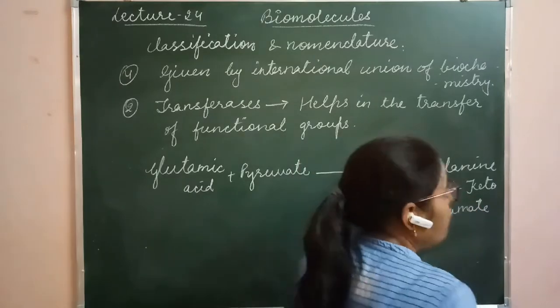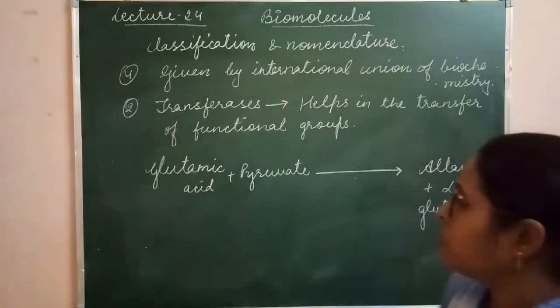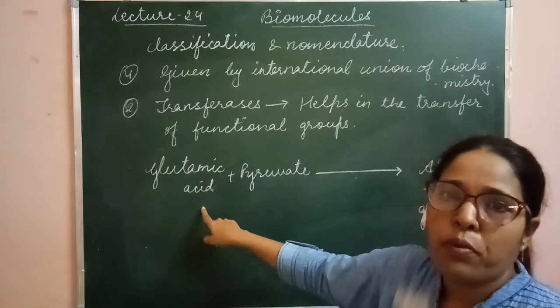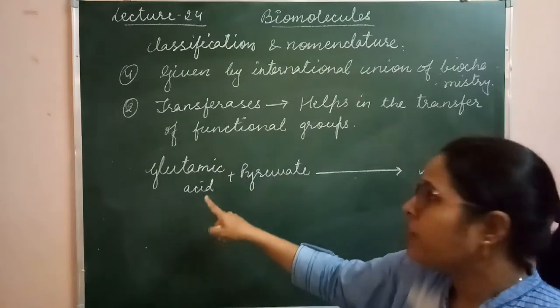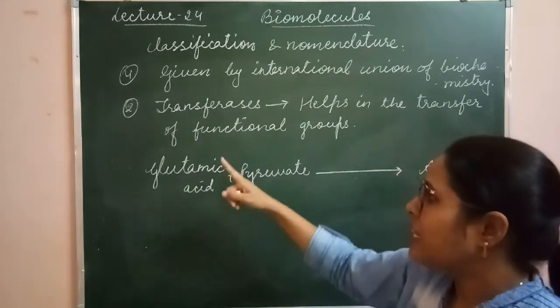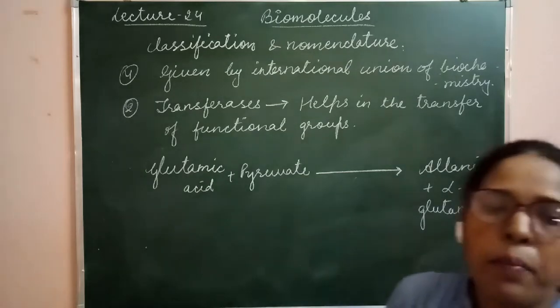This is the product which is formed. In this reaction, the amino group of glutamic acid is transferred to the pyruvate.